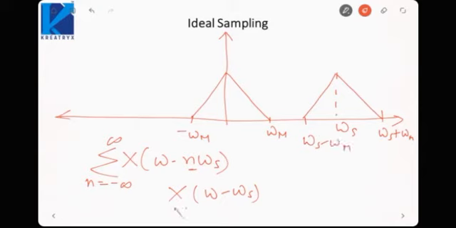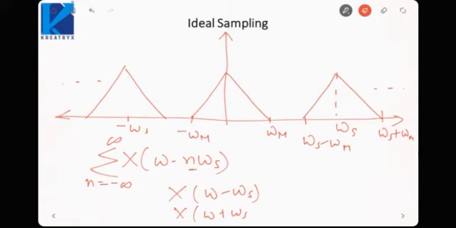For n is minus 1, it is omega plus omega s, so it will be shifted to minus omega s. This would be like this. Okay. So this way multiple copies would exist on both sides of the x-axis. So now the spectrum has become periodic. One more thing if you remember, I told you there is always a duality between discreteness and periodicity.